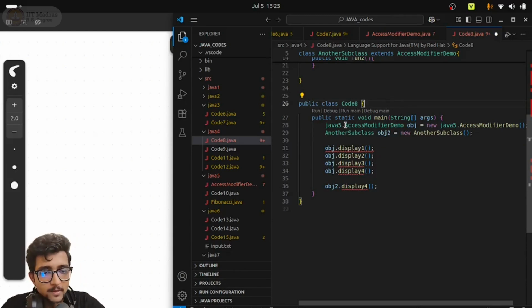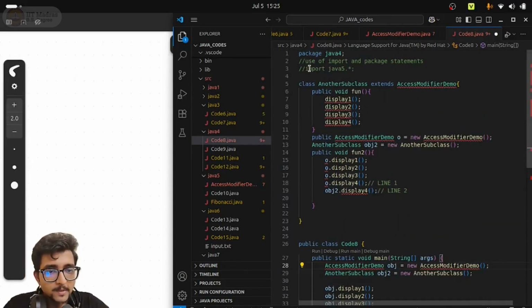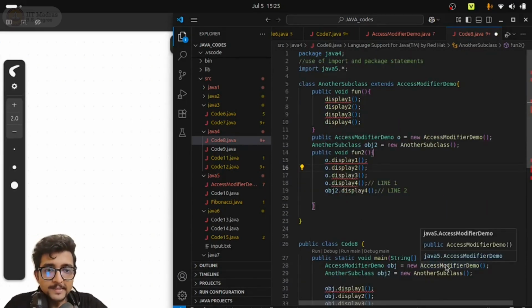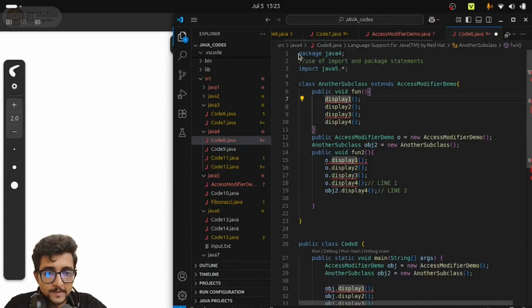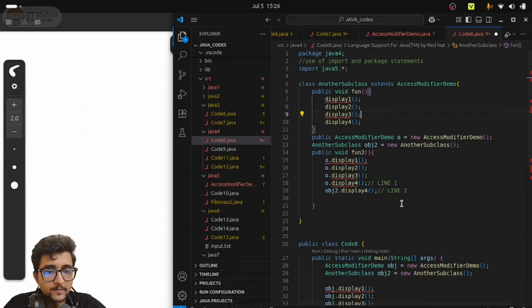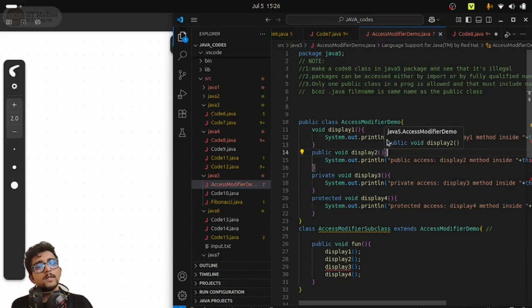Okay, so now let me go back to the previous one. You could have kept it as it is, but here I have commented it out, so I will uncomment it. So that was accessing packages and defining packages. If you want to define a package, I mean start a new package, you have to create a new package in your directory. If you want to put programs under that package, you have to mention that package name on top of the program, and then you can write whatever you want. Okay, so coming back to our main code, that was about packages.